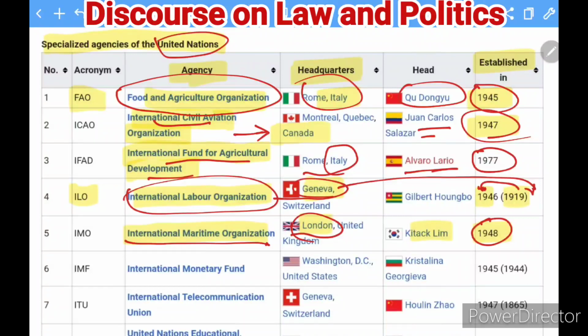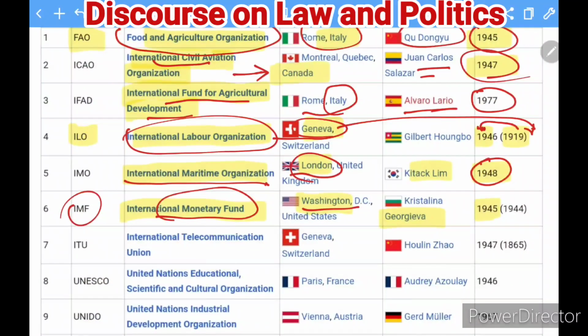Moving to the next agency, the International Monetary Fund, and it has its headquarters in Washington, and Kristalina Georgieva is the head of this, and it was established in 1945. So this is how you can find the International Monetary Fund, IMF. Okay, it is being called IMF. Washington DC has its headquarters.